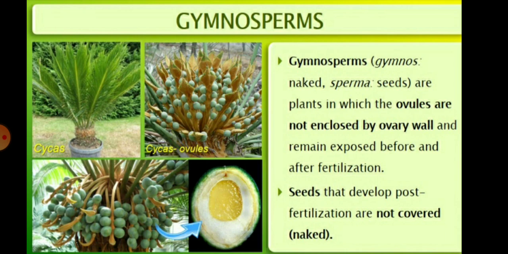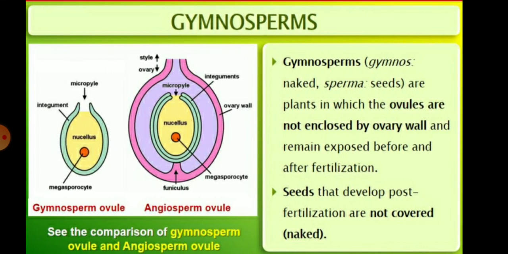You can see these in this diagram. So, children, there are different ovules present in the angiosperm ovule and the gymnosperm ovule, and you can easily see the difference between them. In the angiosperm, the seeds are covered with the fruit wall, or we can say the ovary wall, but in the gymnosperm the fruit is absent and the seeds are naked.